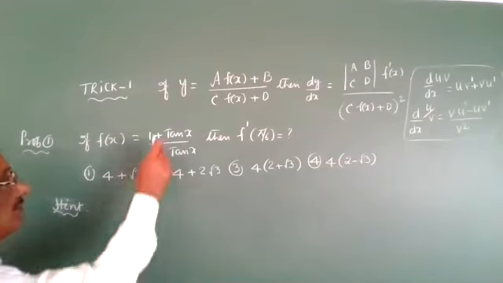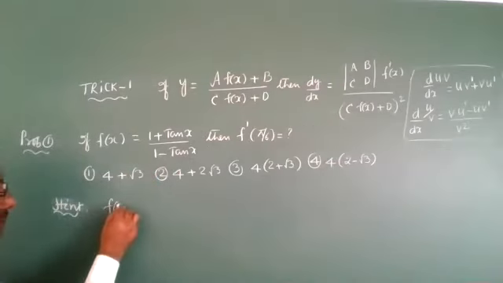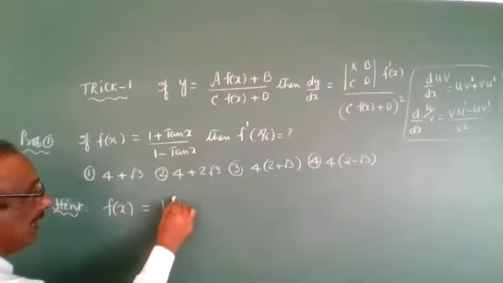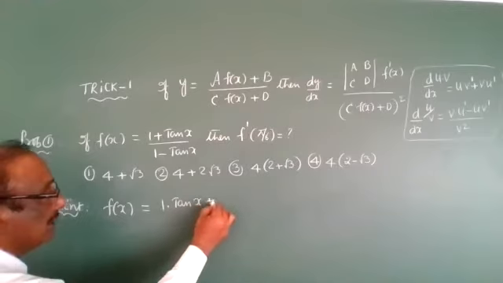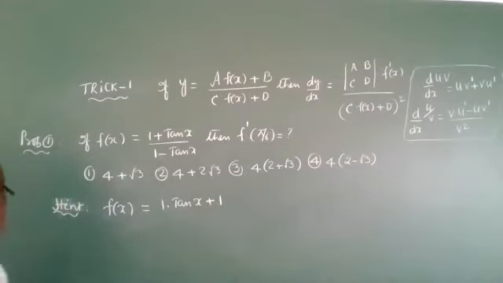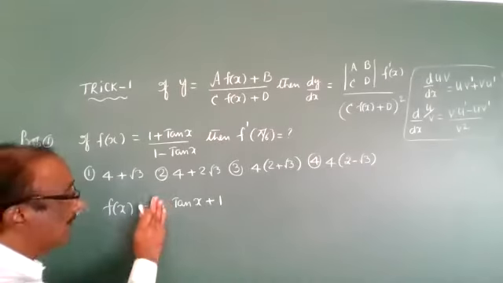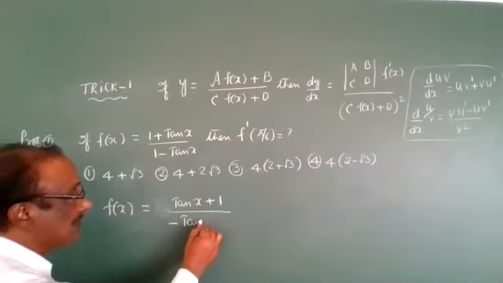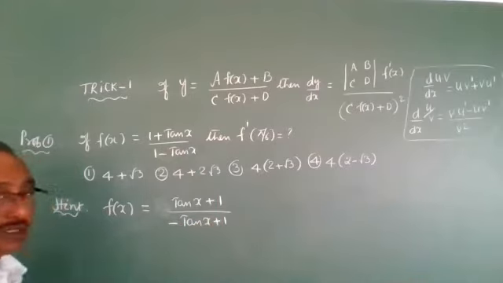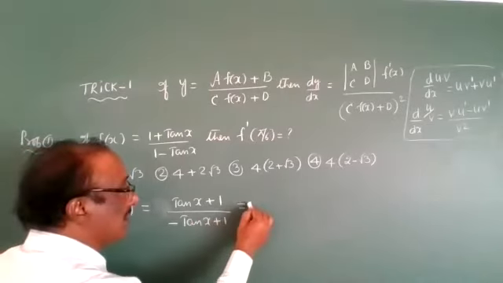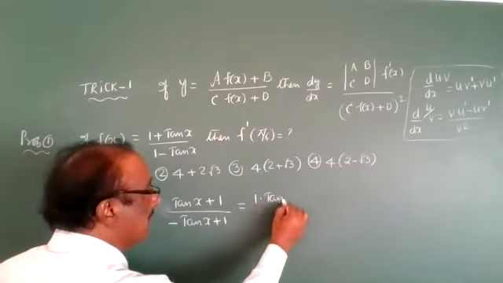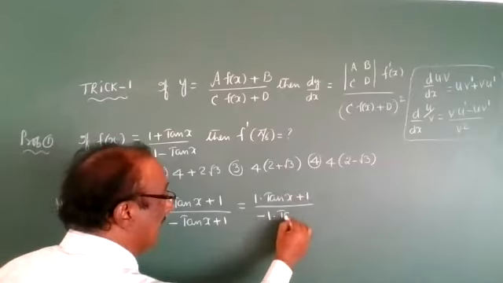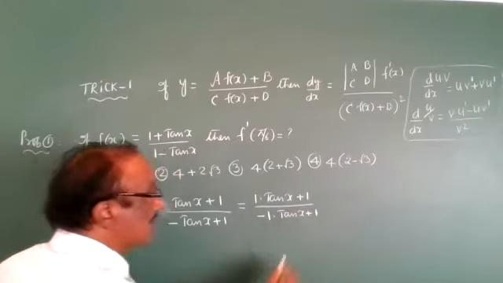We can see, first, f of x I will write. So tan x I will write as 1 times tan x plus 1. So tan x plus 1, a plus b or a minus b, the same. Tan x plus 1 by, this I write down, minus tan x plus 1. Now I am going to convert this into 1 into tan x plus 1 by minus 1 into tan x plus 1. Now see the derivative here.